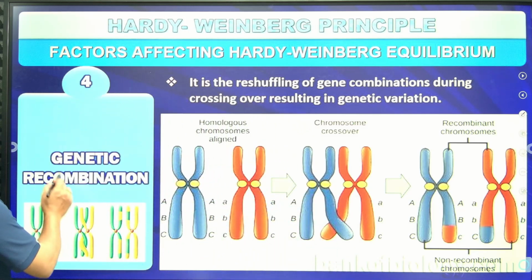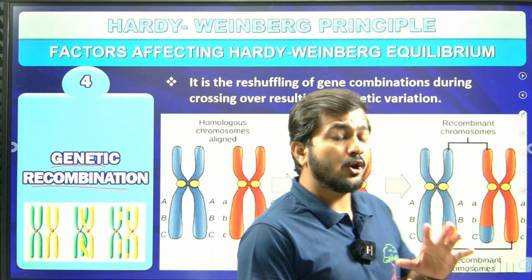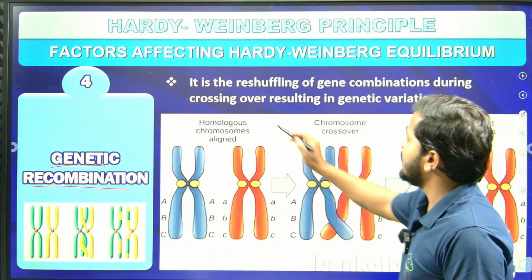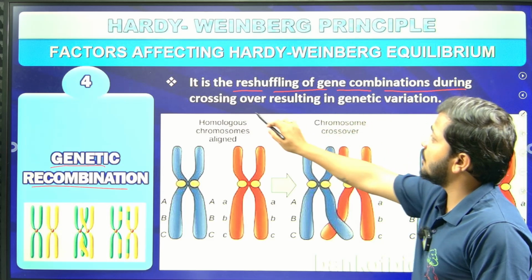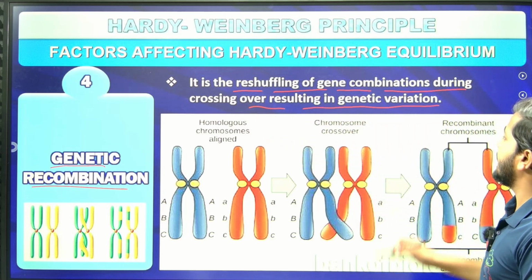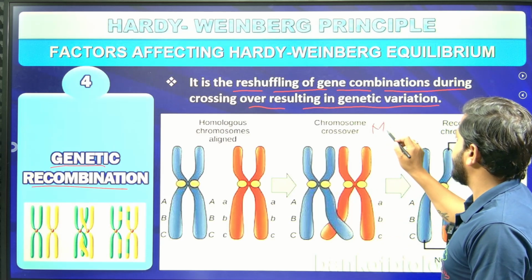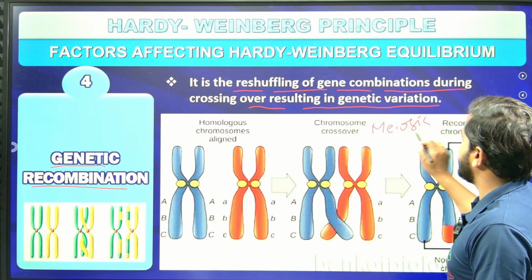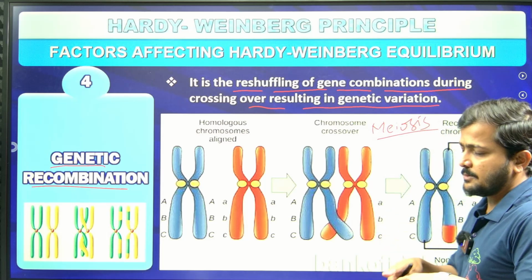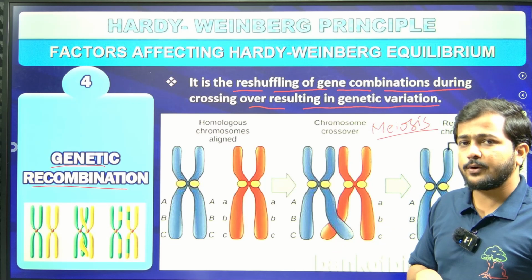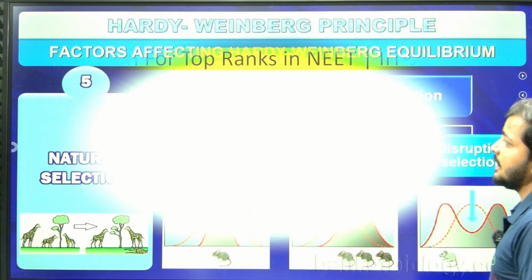Then there is something called genetic recombination. This even matters, as it brings up non-parental combinations. Here it is the reshuffling of genes, gene combination during crossing over, resulting in genetic variations. And these genetic variations can majorly be seen with respect to meiosis. Only with respect to meiosis are we going to find such recombination character. As you know, crossing over takes place majorly in pachytene, and in diplotene we find recombination.